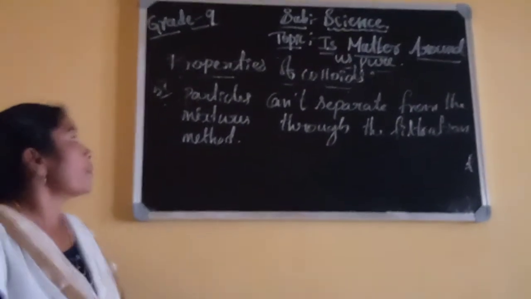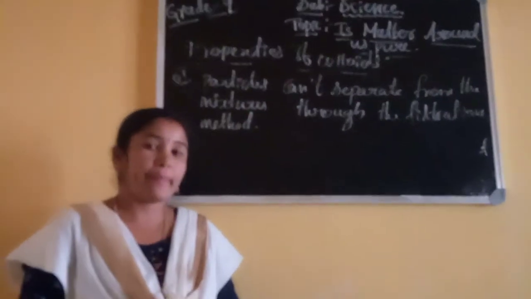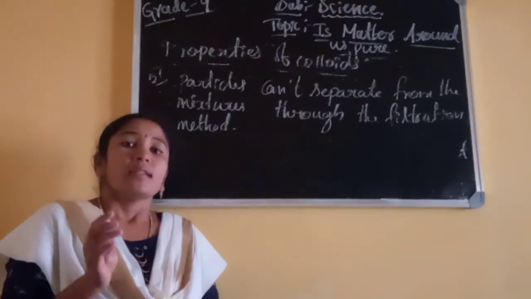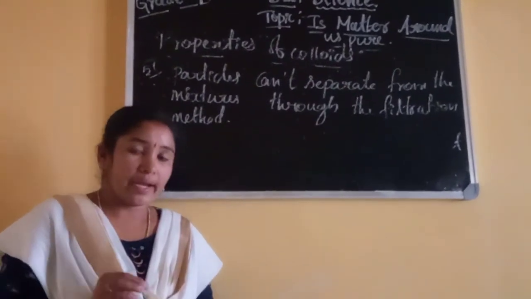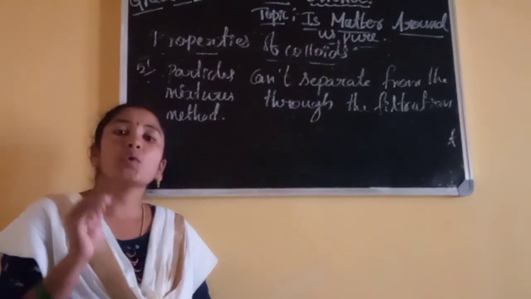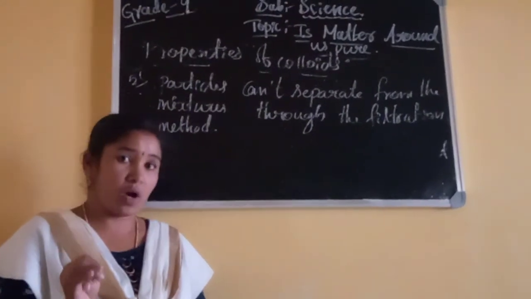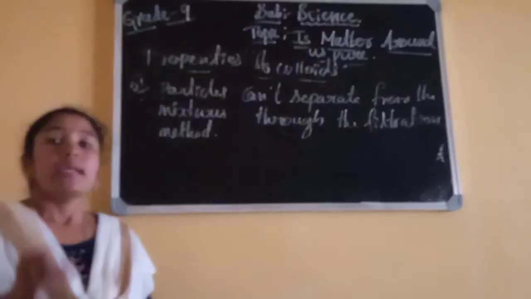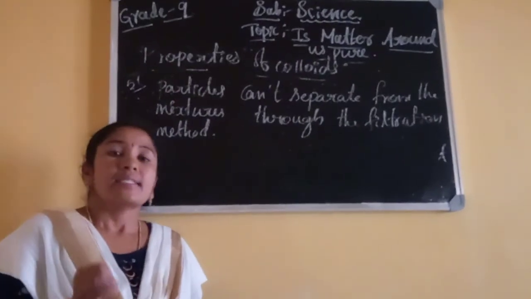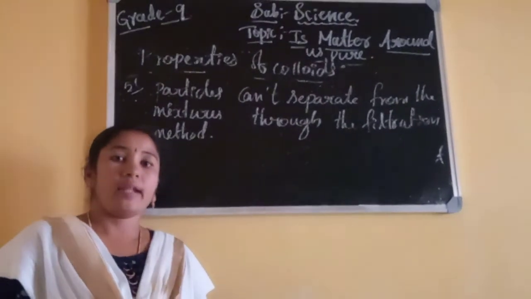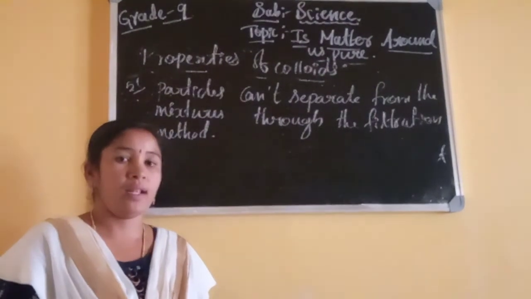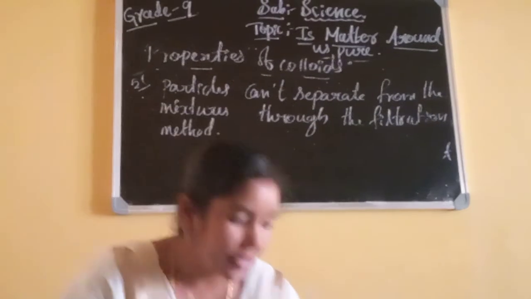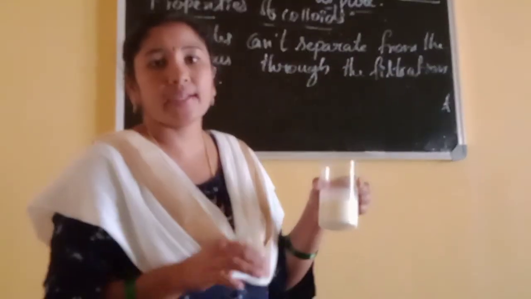See, these are some properties of colloids. Once again I'll repeat the properties. Colloids are heterogeneous mixtures, and these particles we can't see with our naked eye because they are very small as compared to suspension. And next one is, the particles of colloids scatter the beam of light and that path may be visible, and the particles do not settle down under that container.